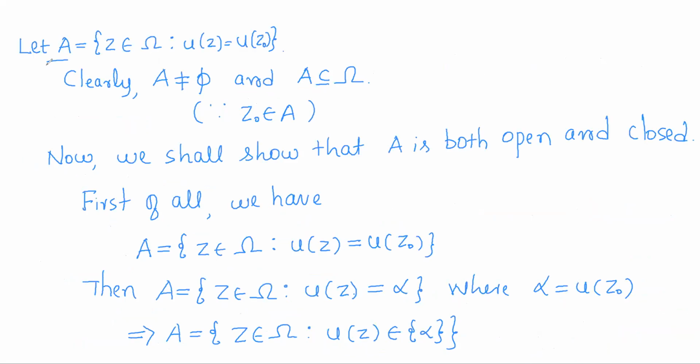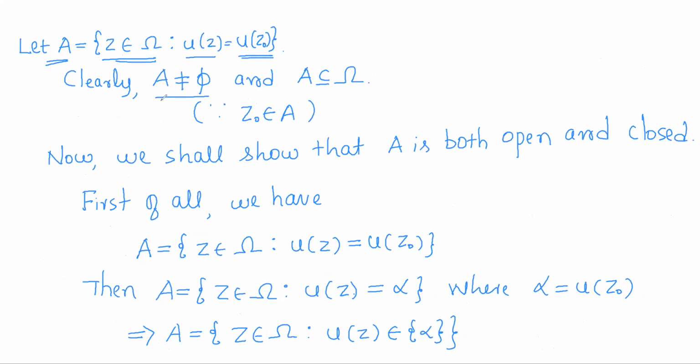Now consider a set A. We have started with the contradiction, assuming that u attains a maximum, so we have to end up with a contradiction. For that, consider A to be the set of all points in omega such that u of z is equal to u of z naught, where u of z naught is the maximum value of u.